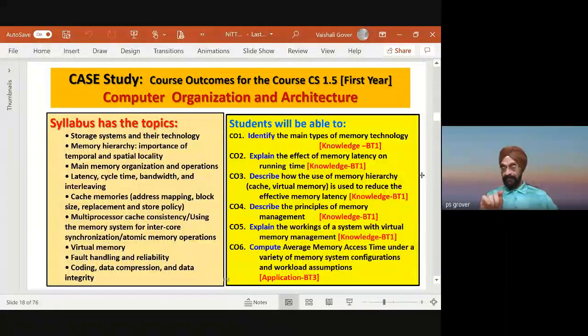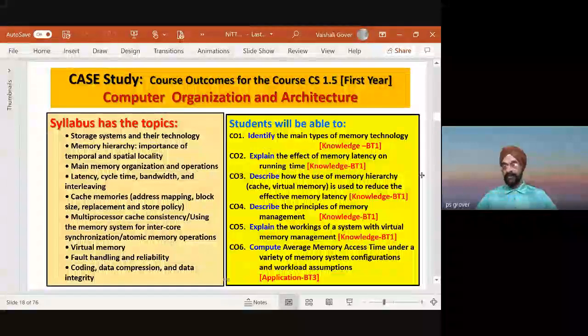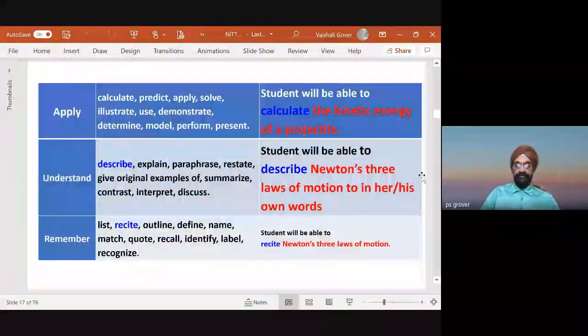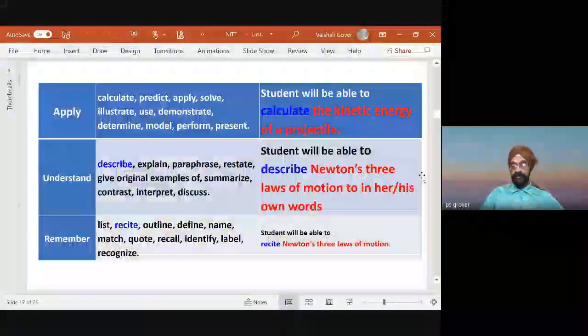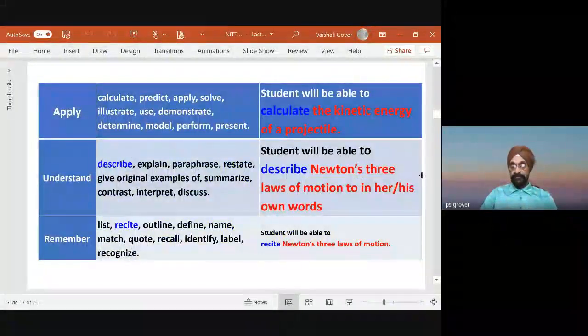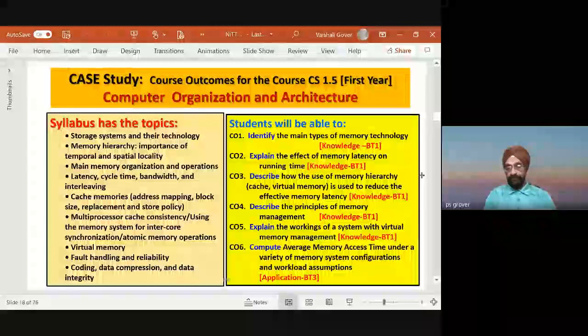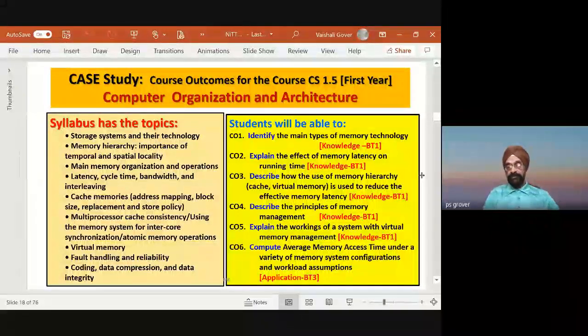If you look at these colored verbs, they are part of what I was discussing here. They are part of these verbs if you look at the second column. So these verbs I have taken from these. Here I am using only up to the third level, apply. So I have taken those verbs.